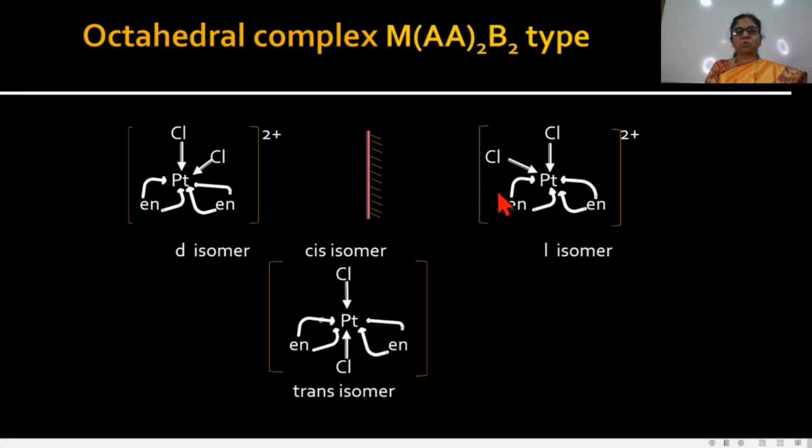Only the cis isomer shows this optical isomerism because its mirror images are non-superimposable. In the trans isomer, there is an axis of symmetry, and therefore this type of complex does not show optical isomerism because it does not show non-superimposable mirror images. That's why only the cis isomer shows optical isomerism.